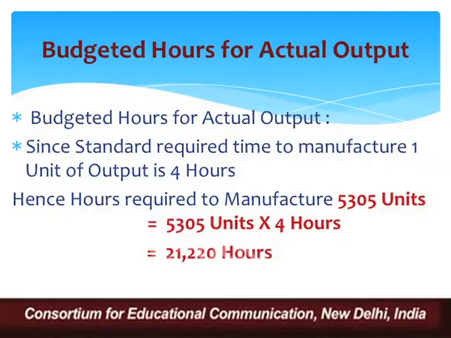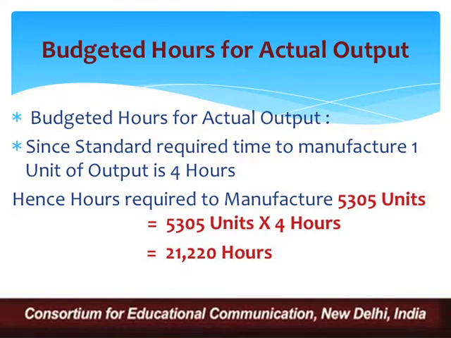So let us now calculate budgeted hours for actual output. It is given in the question that the standard required time to manufacture 1 unit of output is 4 hours. The question also reports how many units we have manufactured, that is 5,305. So if we require 4 hours to manufacture 1 unit, how many hours do we require to manufacture 5,305 units?